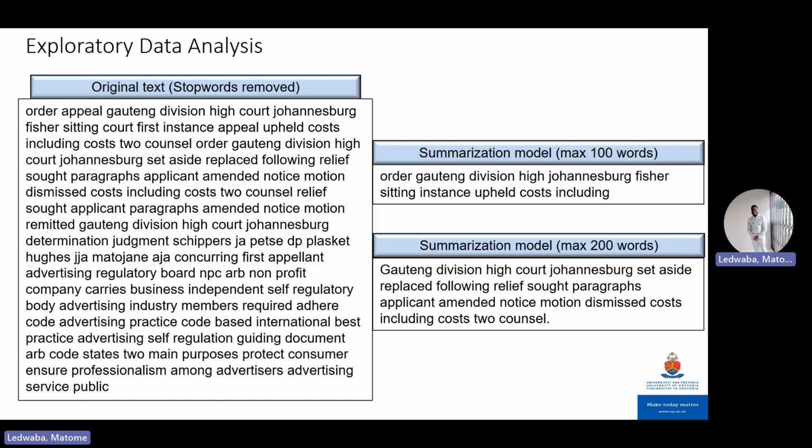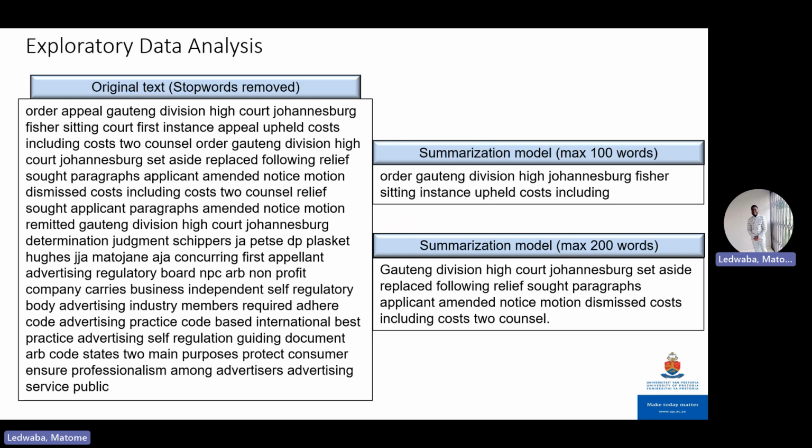We didn't stop there. We then looked at the text after removing the stop words. Remember, our sentiment classifiers can only take a maximum length of a sentence. So we tried out different lengths of sentences. And here I'm just illustrating when we tested out a maximum of 100 words using a transformer summarization model, what the text looks like afterwards, and what happens when we increase that to 200 words.